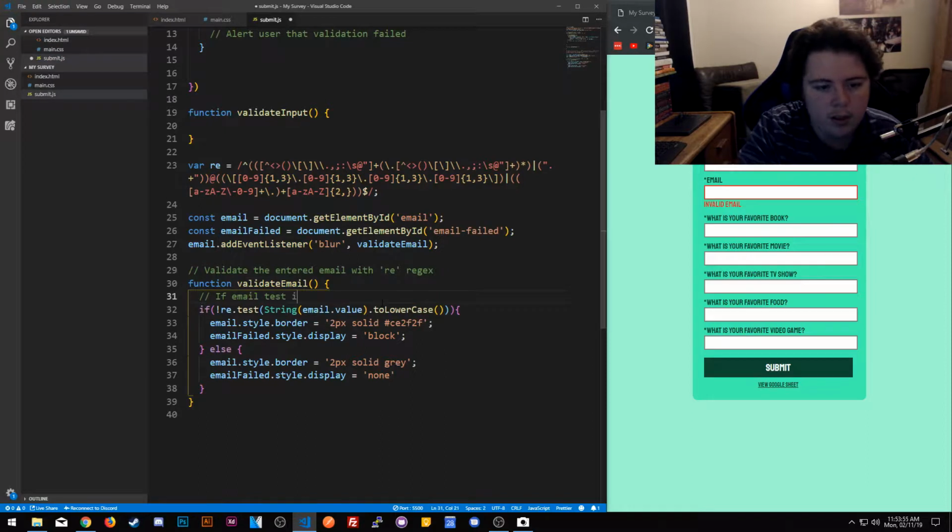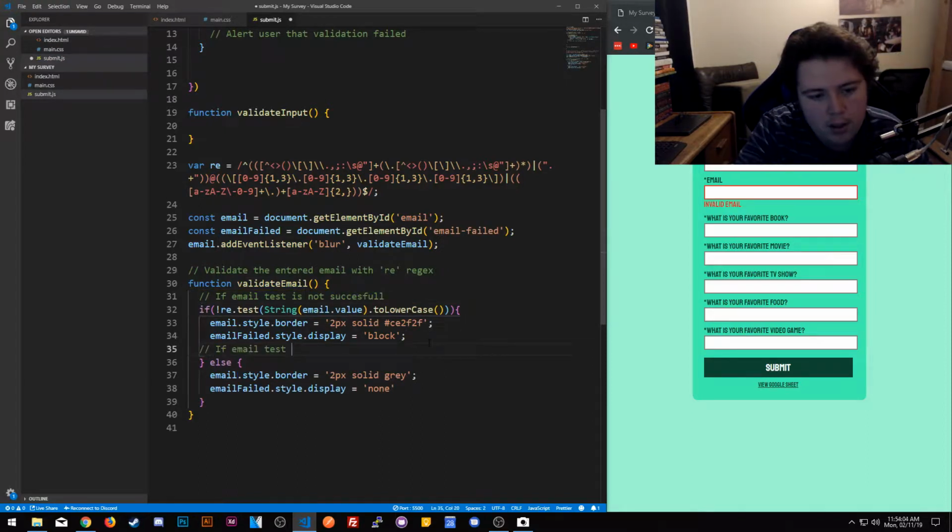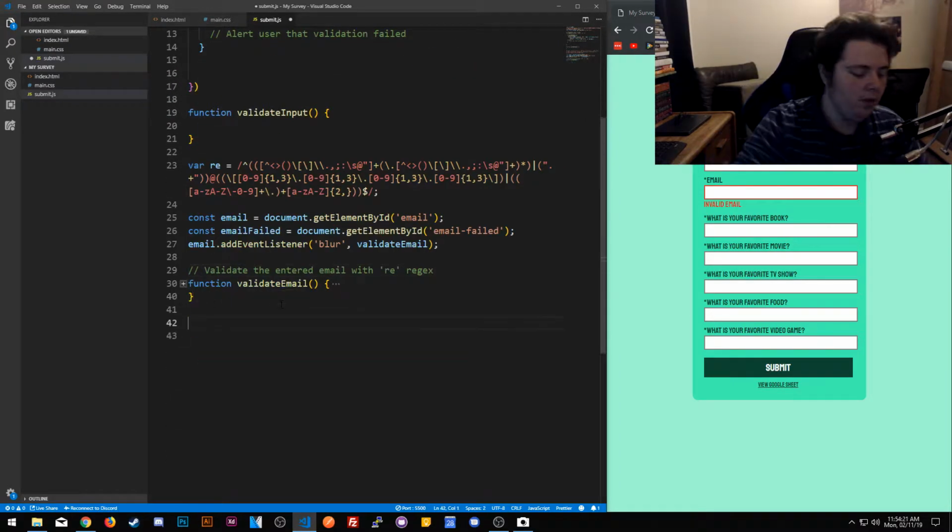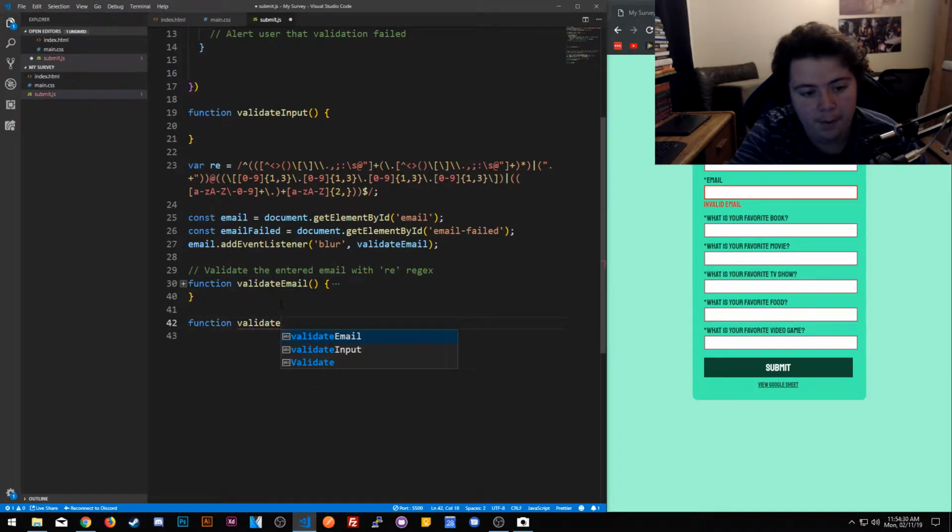If regex, if email test is not successful. If email test is successful. That was obvious. I'm just saying something. I couldn't copy one, so it's easy to match it. This is a little weird. Alright, so now we can pass that function validates. Once we validate empty, yes.